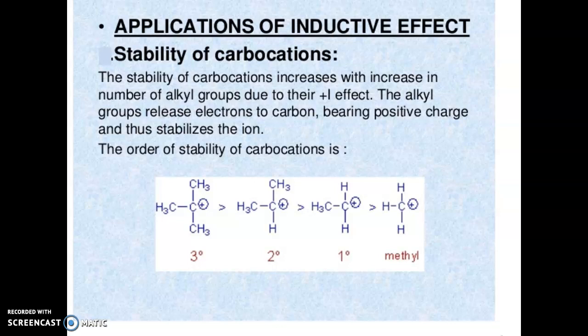So an alkyl group having more positive, meaning more plus I effect, will release electrons to that positive carbon, so that will stabilize the ion. Here we can see that a tertiary carbocation has more stabilization than secondary, primary and methyl carbocation.